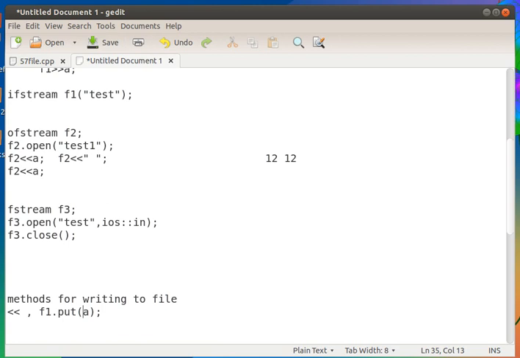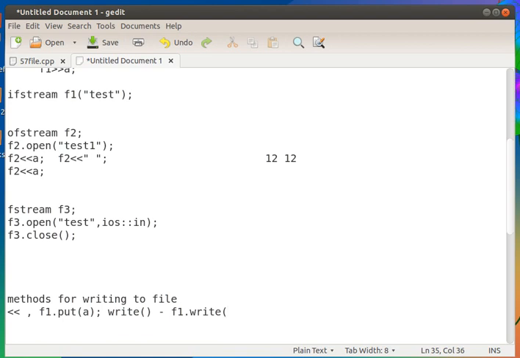Okay. We can also use a function called write function. This write function is used for writing an object to the file. Okay, so write function has different syntax. It is a bit complicated. Write function has the syntax as f1 dot write.